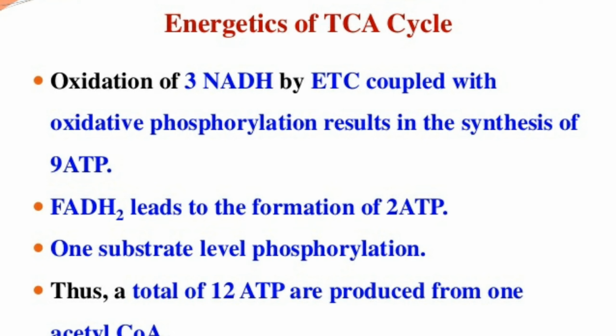So here 3 NADH are produced, that means it will produce 9 ATP during the ETC. Next, FADH2 leads to the formation of 2 ATP. So 1 FADH2 helps to produce 2 ATP during the ETC. Then 1 substrate level phosphorylation takes place. So when we calculate this, we get to know that a total of 12 ATP are produced from 1 acetyl coenzyme A in a citric acid cycle.